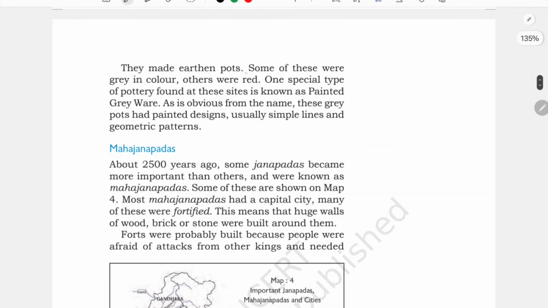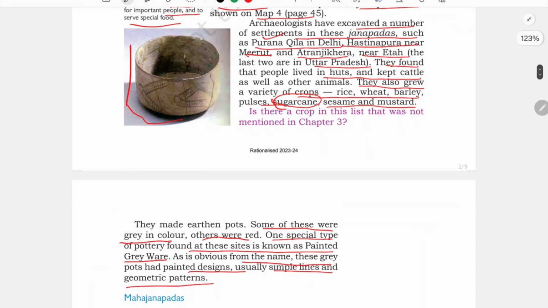Janpads made earthen pots. Some of these were grey in color, as we have seen in the picture, others were red. One special type of pottery found at these sites is known as painted grey ware. As is obvious from the name, these grey pots had painted designs, usually simple lines and geometric patterns. See, the one we have just studied about, this grey ware.